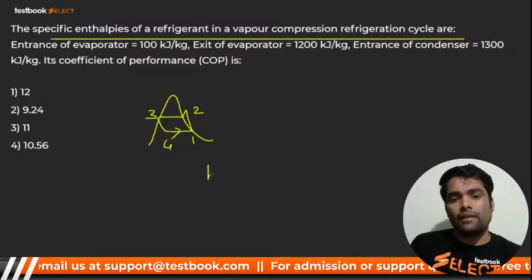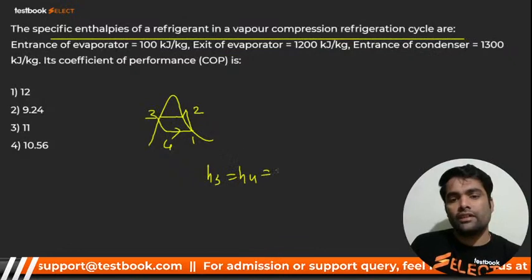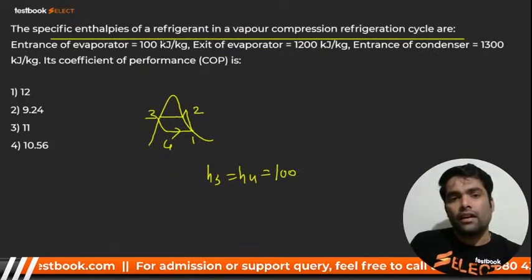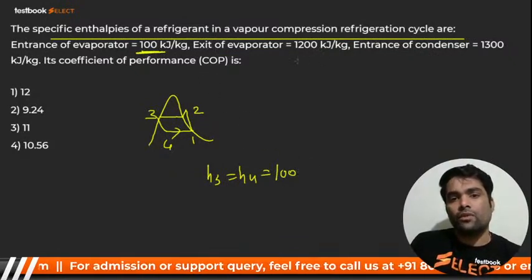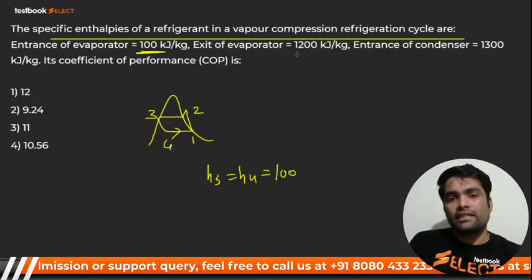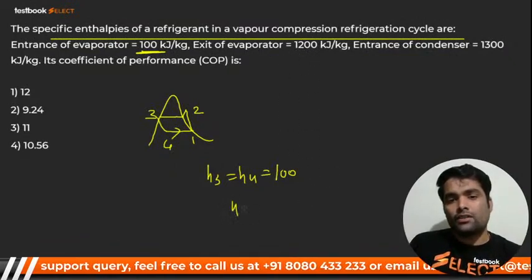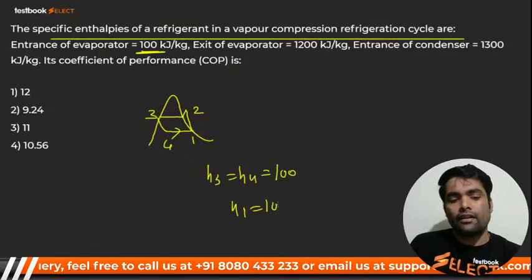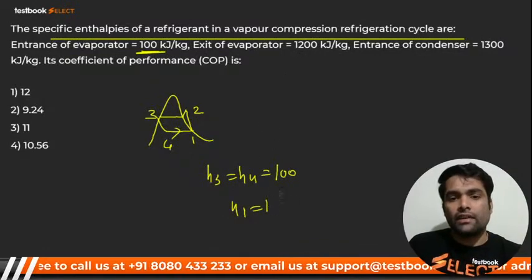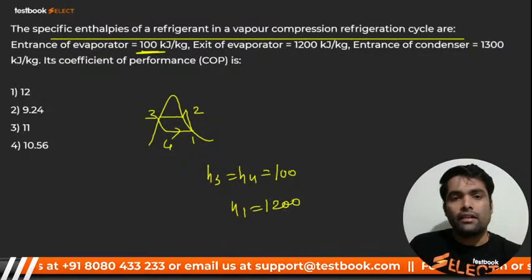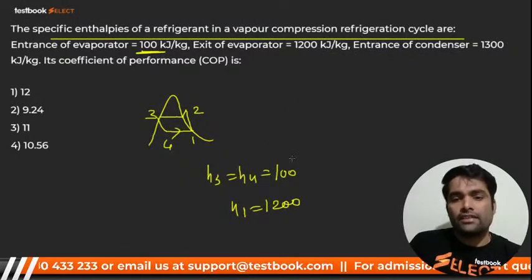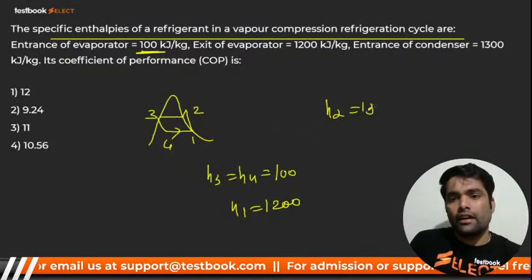Entrance to the evaporator, that means H3 is equal to H4, which is nothing but 100, right? And my dear, this is the exit of the evaporator. That means H1 is equal to 1200, right? Yes or no? Entrance to the condenser, that is H2 is equal to 1300.